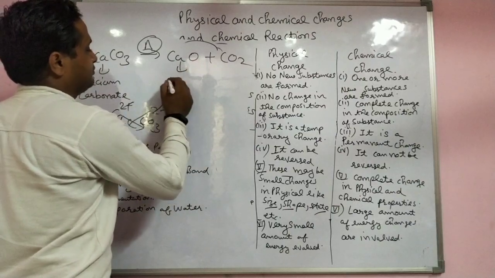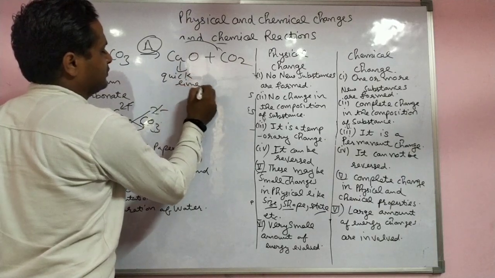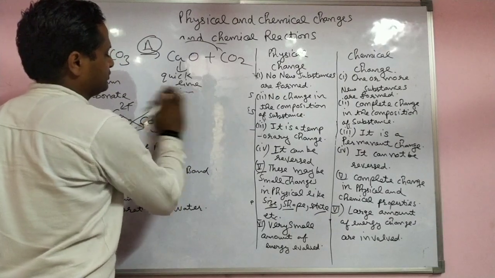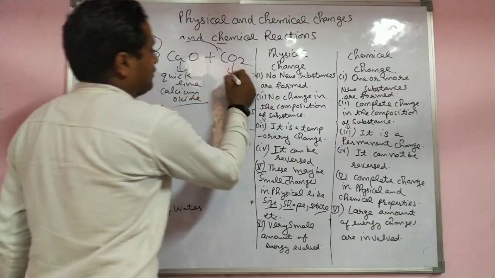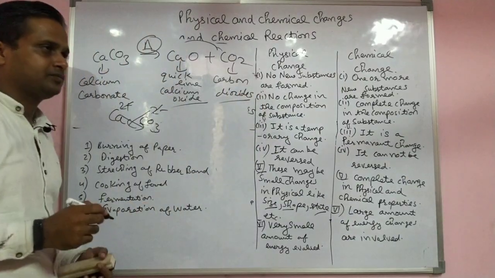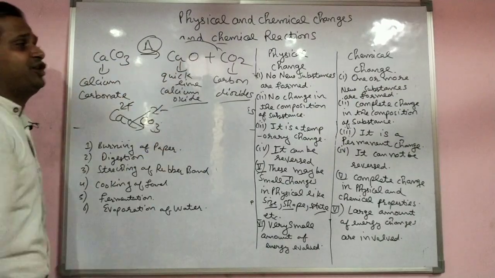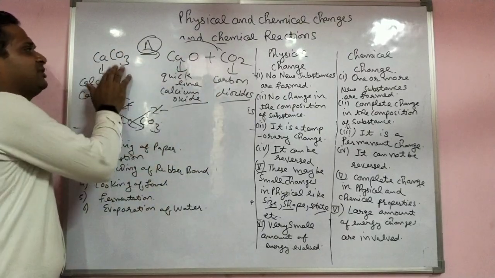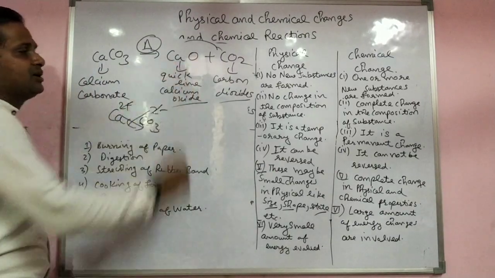Calcium oxide is also called quicklime. So two products are formed. This was a permanent change only. The properties of calcium oxide do not match those of calcium carbonate. Calcium carbonate is limestone, white in color. Quicklime is different, chuna.